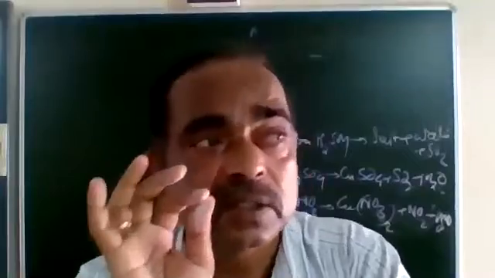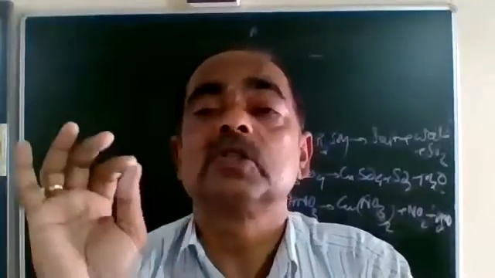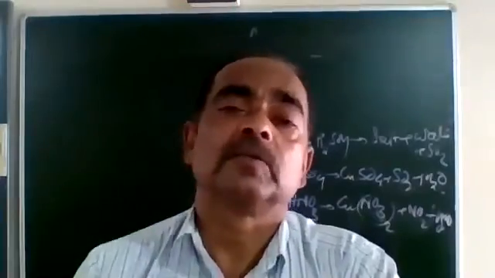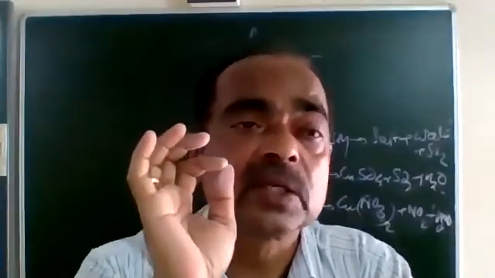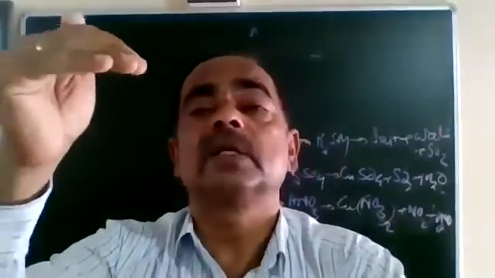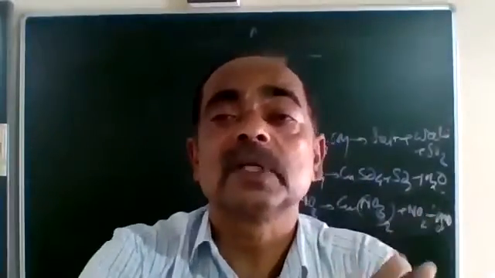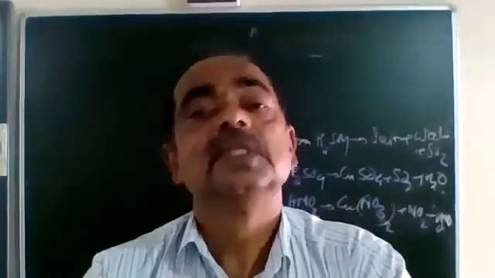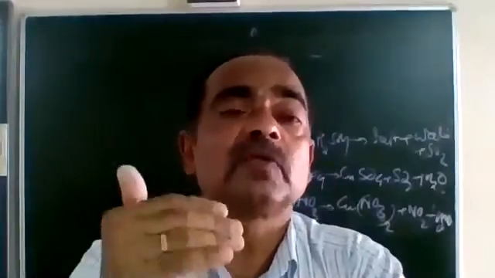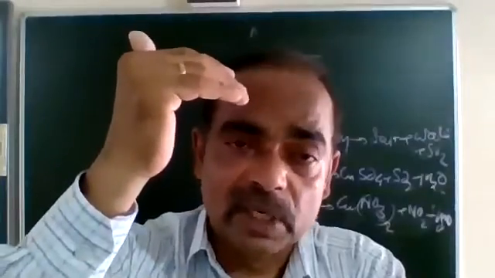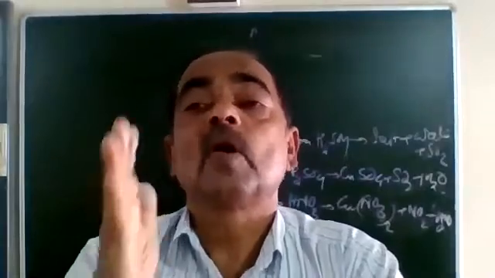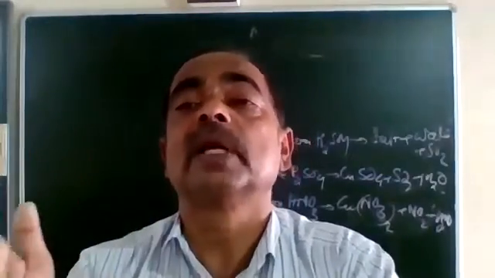So if a question is asked, how does copper react with diluted H2SO4, and give the chemical equation? Only one line answer, no reaction. How does copper react with diluted HCl? One line answer, no reaction. And the reason is copper is below hydrogen in the activity series, therefore displacement cannot take place. The next one, the reaction of metals with salt solutions. All those metals which are above in the metal activity series can displace the metals which are below from their salt solution. Copper can displace silver from silver nitrate.